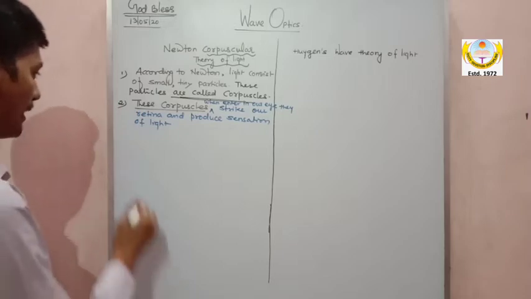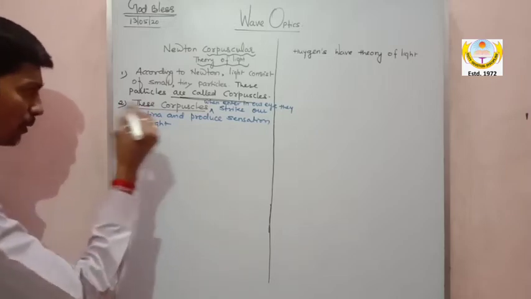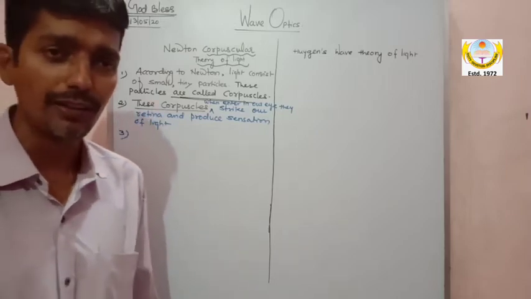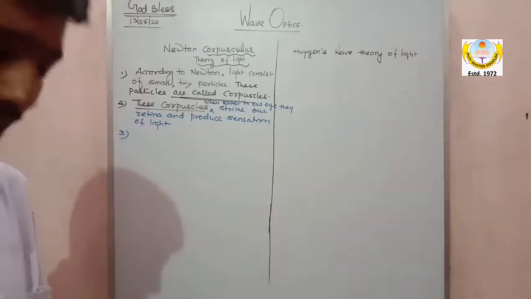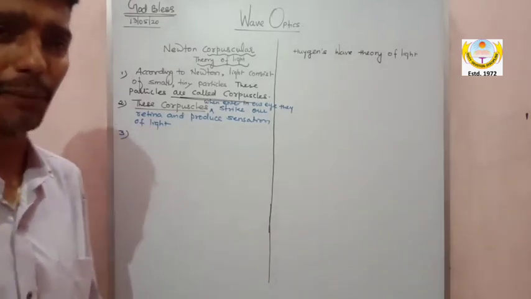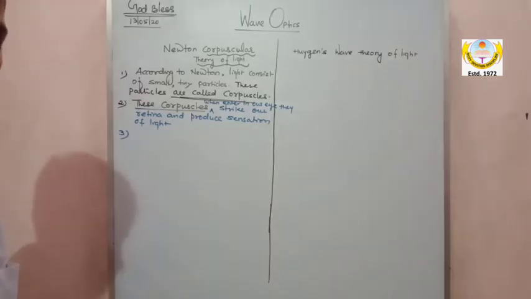Okay. Now, my dear, the third point about Newton: many more observations of Newton were wrong. Here, let us see point number 3, a very wrong observation given by Newton.